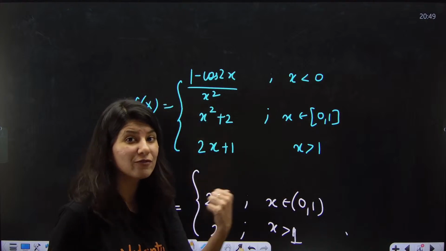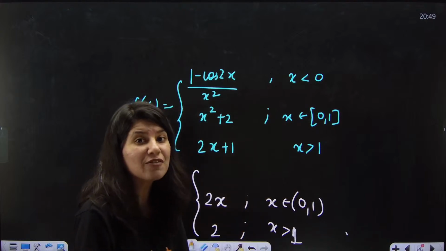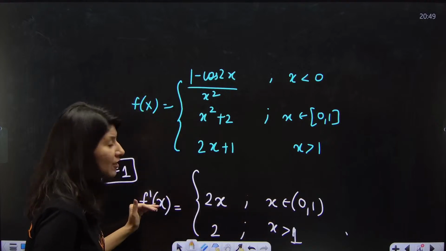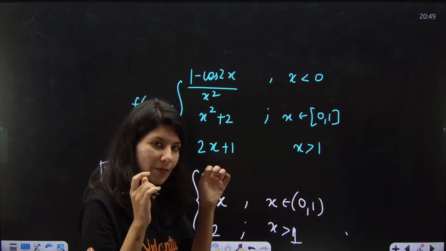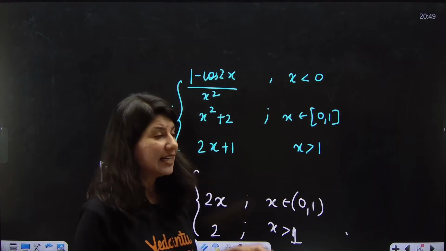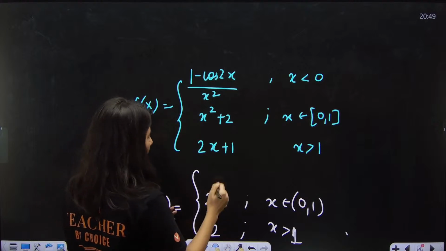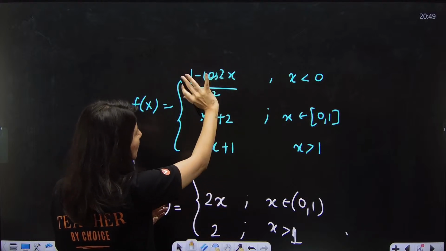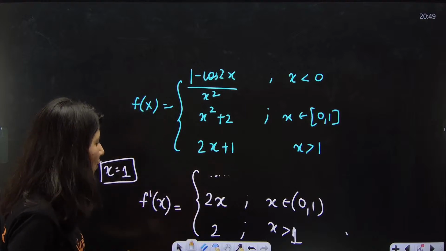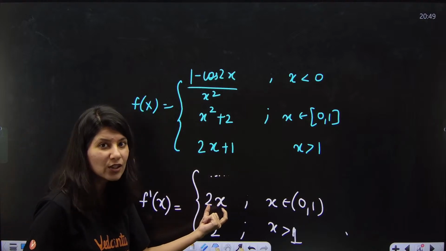For all those who have watched my differentiability lecture from the Road series, you will understand what I am doing. For differentiability, there is a clear-cut shortcut. One way is obviously the first principle of differentiability. The second way is to just differentiate, and differentiating the first piece will not help, so I am keeping it empty. At x equals 1, you put 1 over here and get 2 ones are 2.